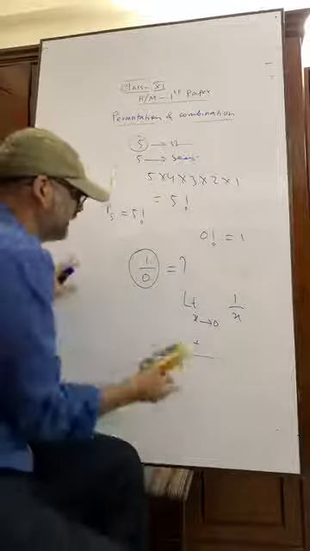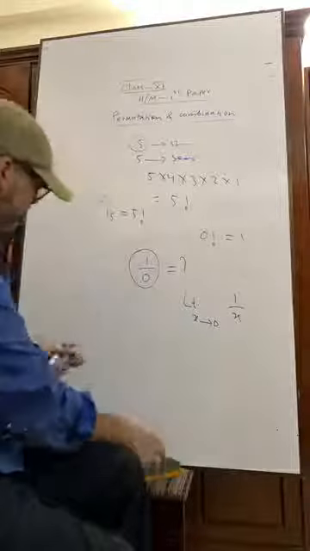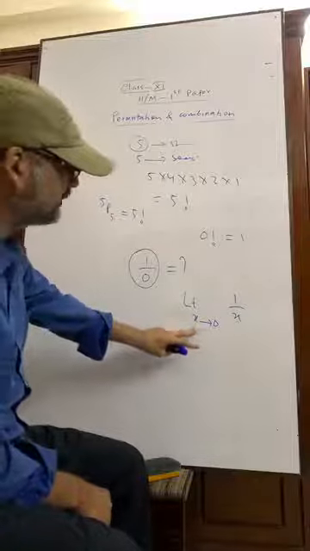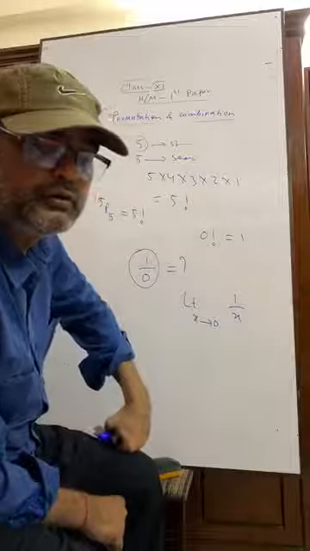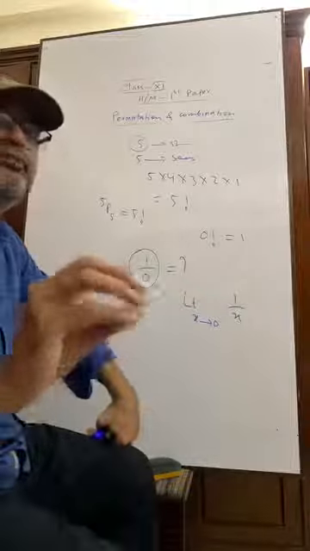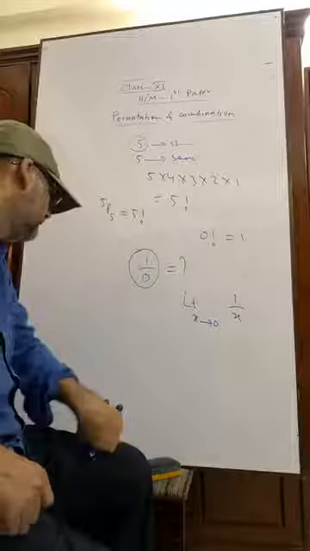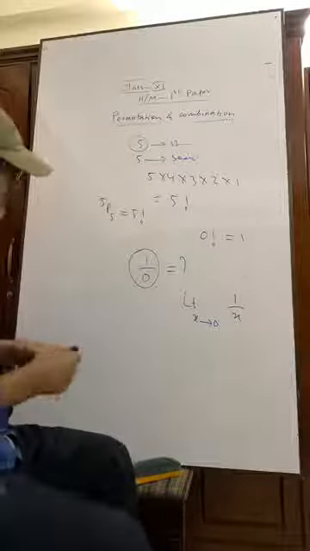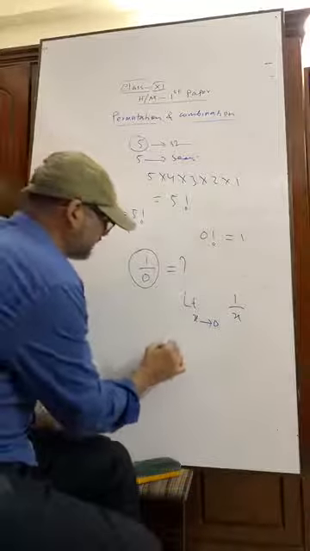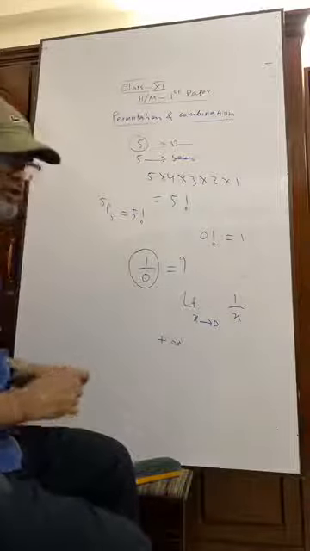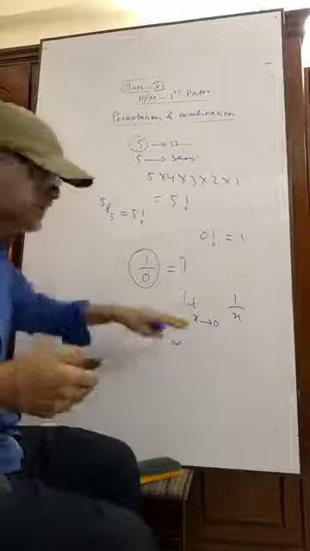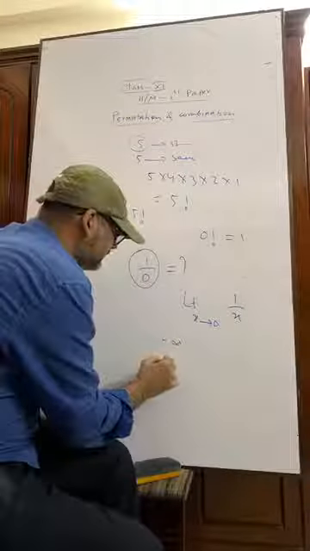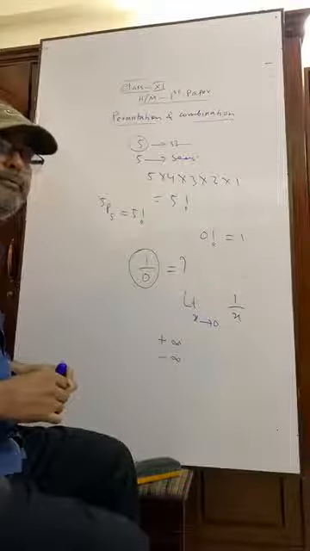Now, just try to understand. When we do this type of math, it means the value of x is very near to 0, but not exactly 0. If we do this math, we will have two values here. One is positive infinity, with graphical presentation, I will show you, and the other is negative infinity.